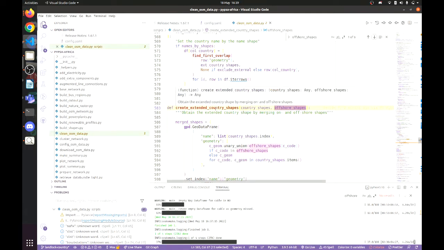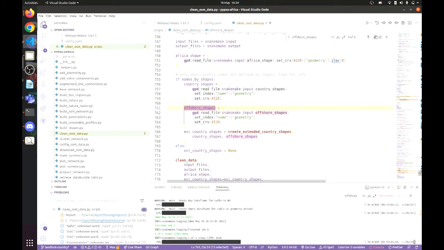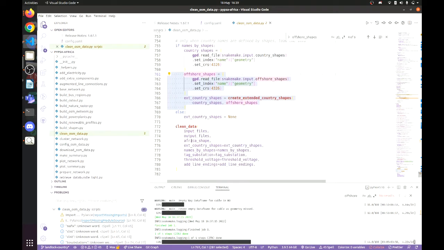Create excellent. Okay. So this thing, we don't need this because we just have an onshore shape. So basically, if we have no offshore shape, we can remove this part.